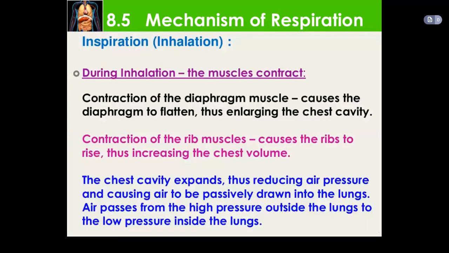So students, during inhalation, the muscles contract. The contraction of the diaphragm muscle causes the diaphragm to flatten, enlarging the chest cavity, and the contraction of the rib muscles causes the ribs to rise, increasing the chest volume. As the chest cavity expands, the air pressure is reduced, causing air to be passively drawn into the lungs. Air passes from the high pressure outside the lungs to the low pressure inside the lungs.